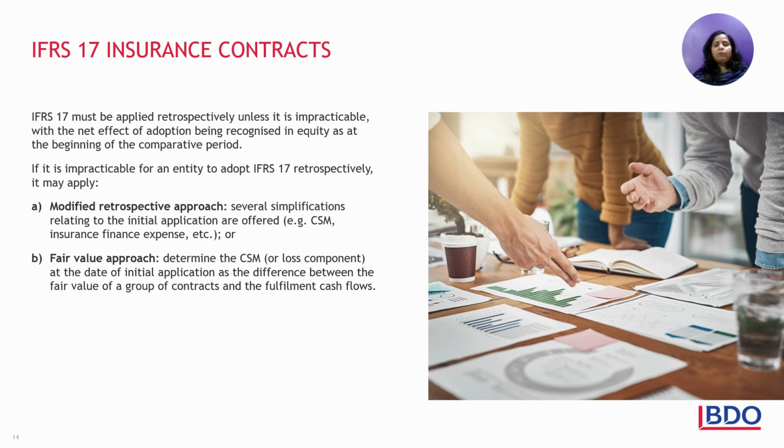If it is impracticable for an entity to adopt IFRS 17 retrospectively, then it can apply the modified retrospective approach. There are certain leeways and certain exemptions provided by the standard. So several simplifications are provided for the initial application, for example, charging of the CSM, insurance finance expense, and things like that. Or it can use a fair value approach. There it has to determine the CSM or the loss component at the date of initial application, and then it has to calculate the difference between the fair value of the group of contracts and the fulfillment cash flows, and then it can be accounted for in accordance with the same.